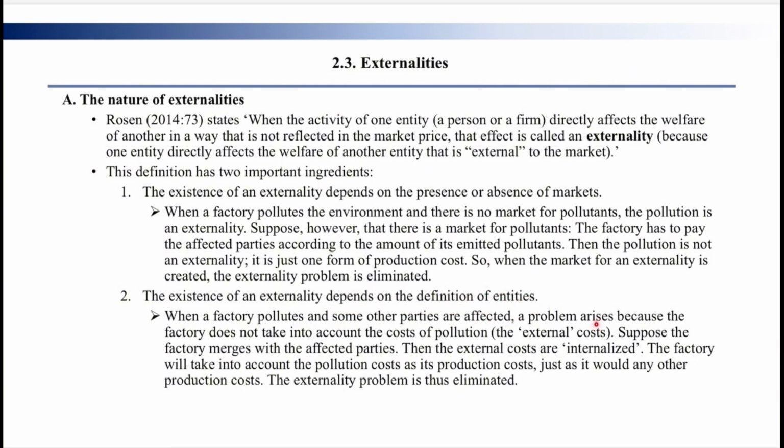What does it mean to depend on the definition of entity? For example, there is a factory A whose pollution affects factory B. But if factory A directly acquires factory B and they merge into a factory C, does this externality still exist? No, because two entities have become one entity. As we just said, externality means that one entity affects another, so we need at least two entities. So in this case, when company A acquires company B, their externality is internalized and there is no externality anymore.